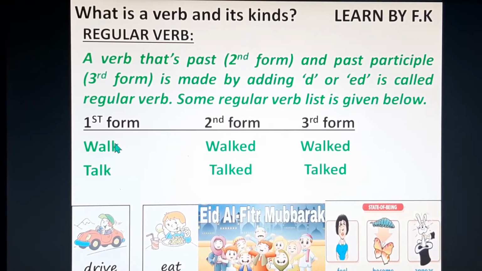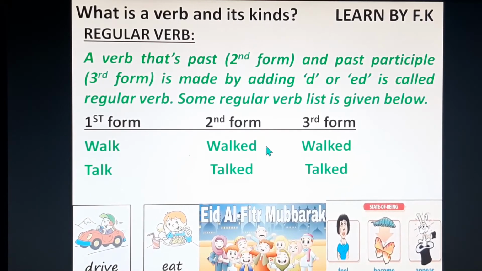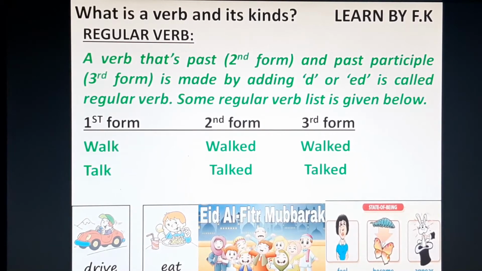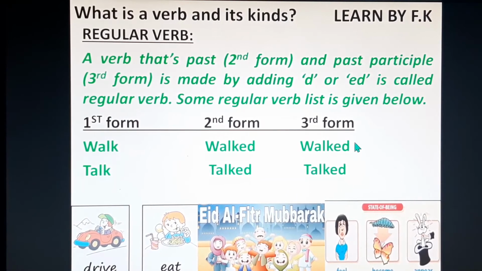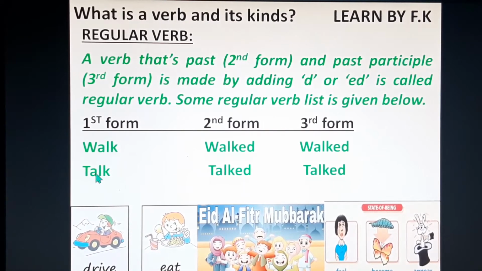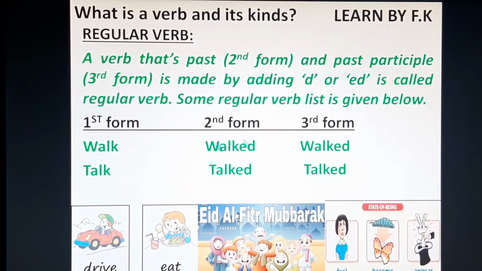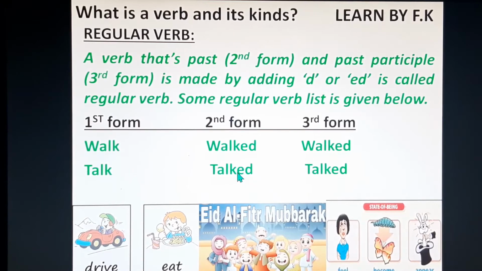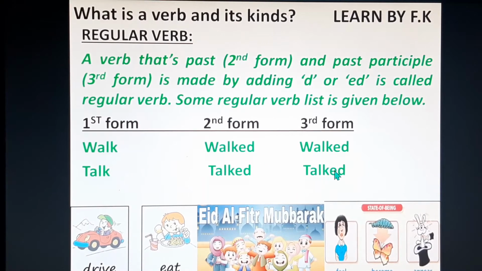For example, walk changes into walked by adding ed only to convert it into the second form, and the third form is the same, by adding ed at the end of the word. A second example is talk, the first form. You change it into the second form by adding ed, so it changes into talked, and the third form is also the same.